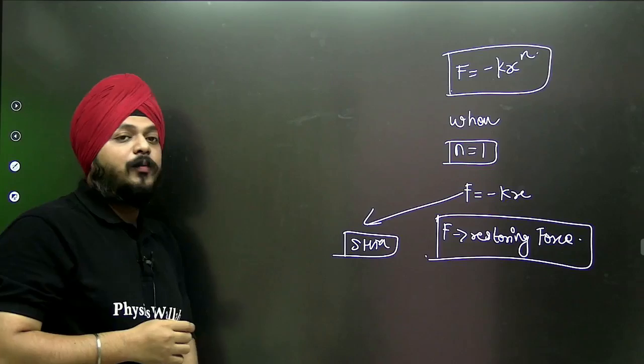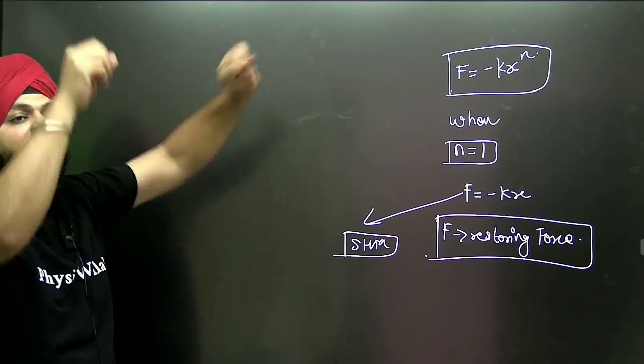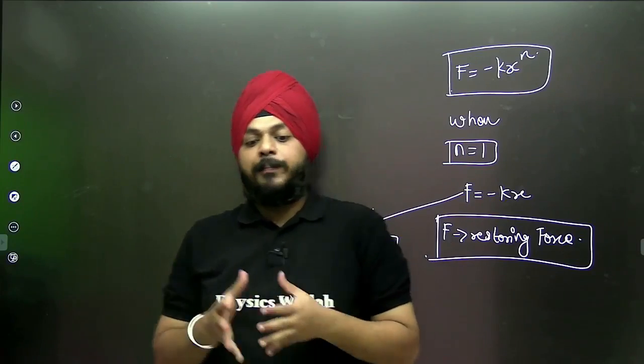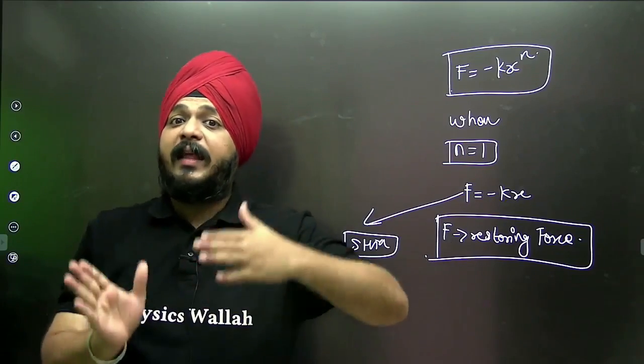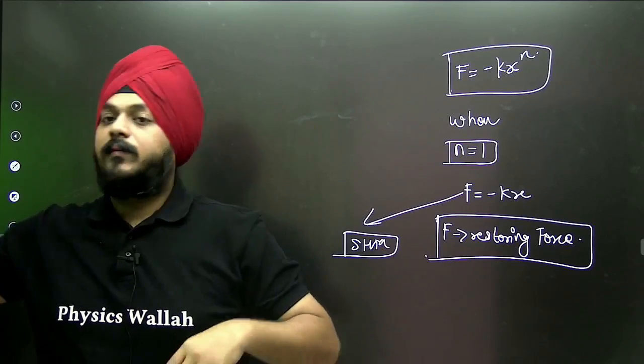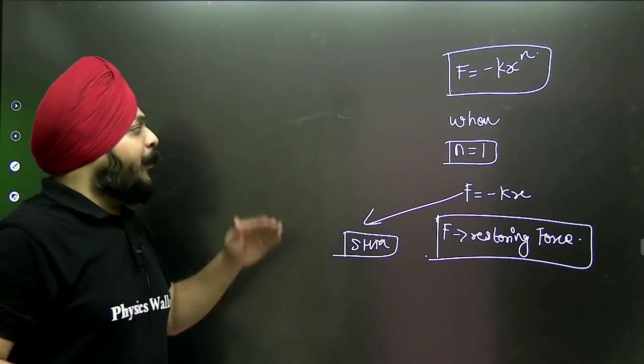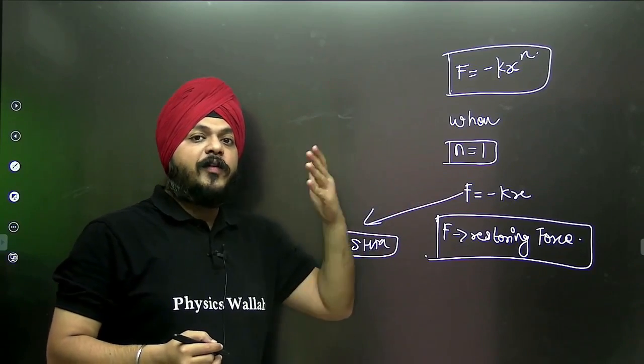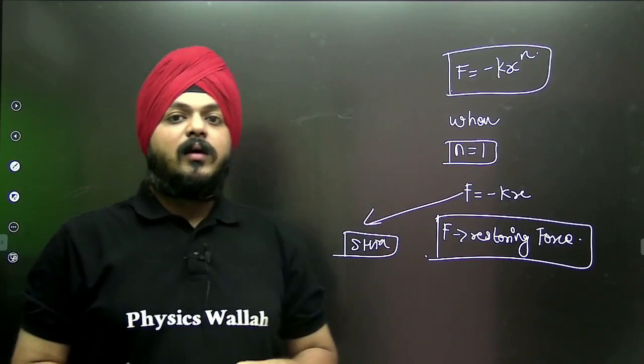F is equal to minus kx to the power n. If n is 1, then it is SHM. Suppose the value of n is changed. Suppose n is equal to 3, then we have the equation F is equal to minus kx cube.